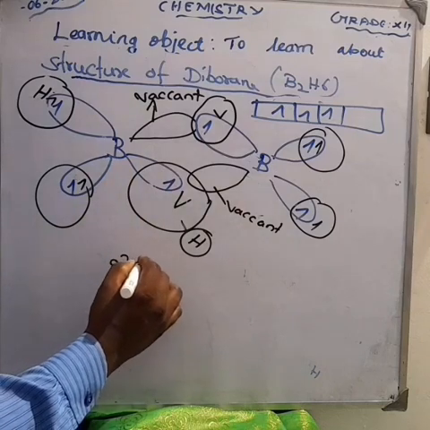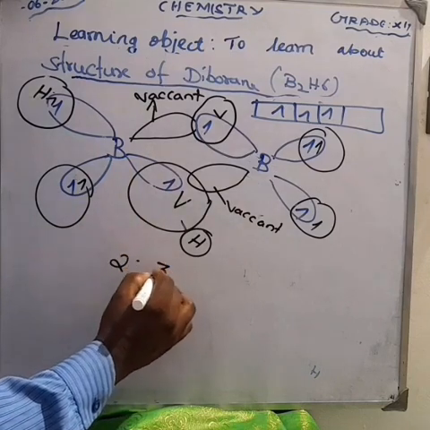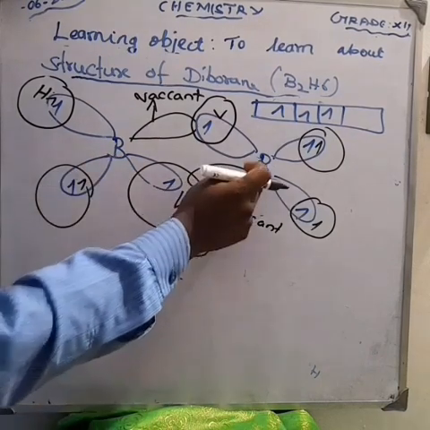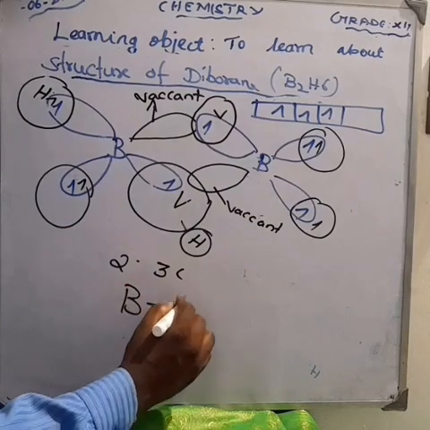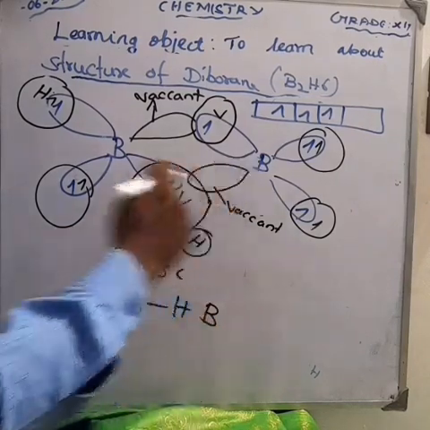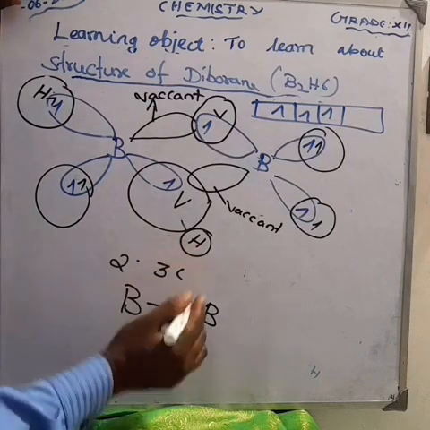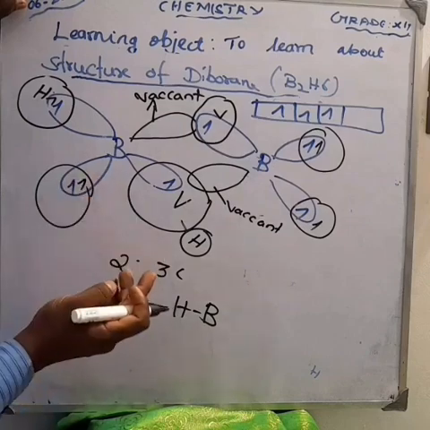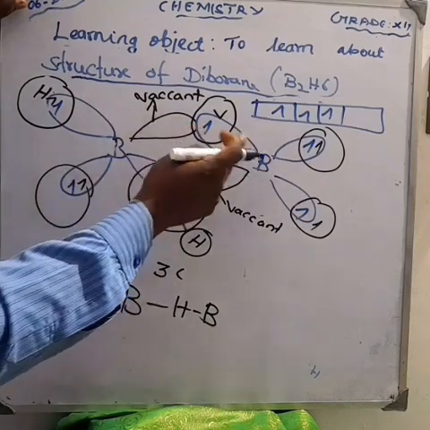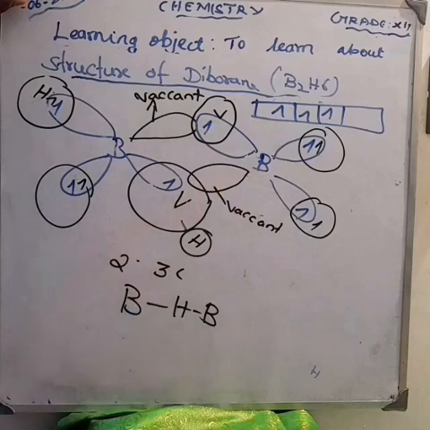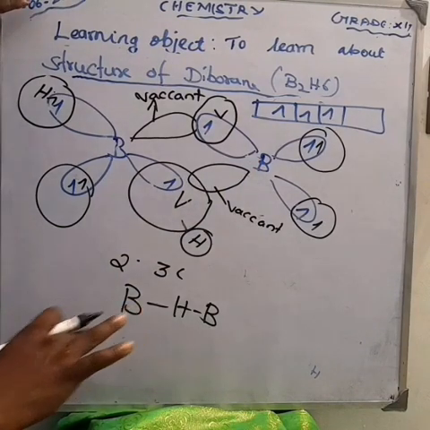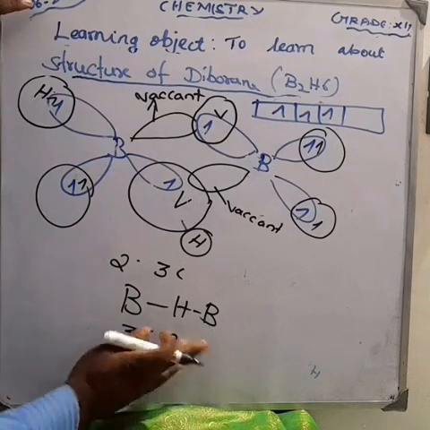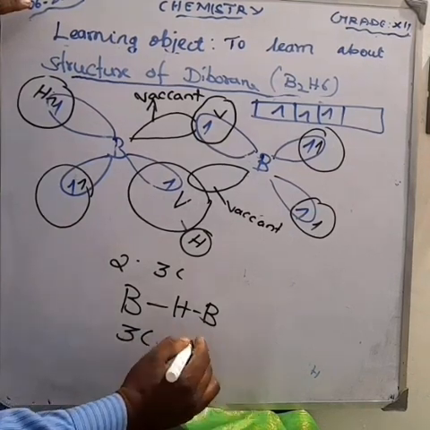The boron hydrogen bonds utilize 2 electrons each. Suppose you take boron to this hydrogen, 2 electrons; here also 2 electrons. Hence, these bonds are 3 center 2 electron bonds.